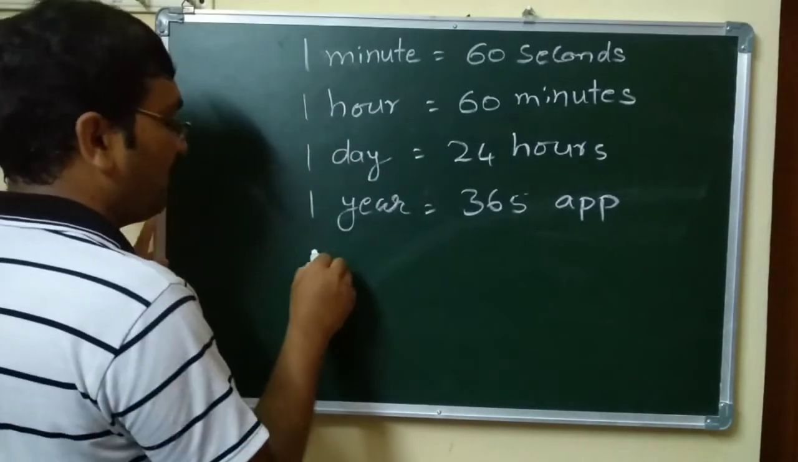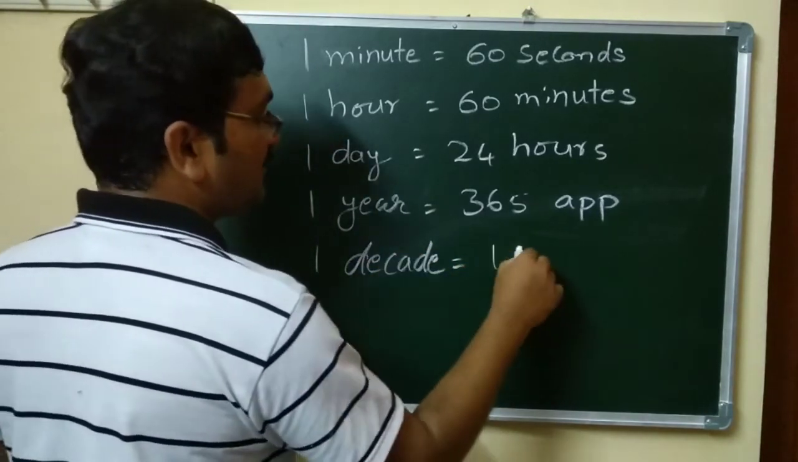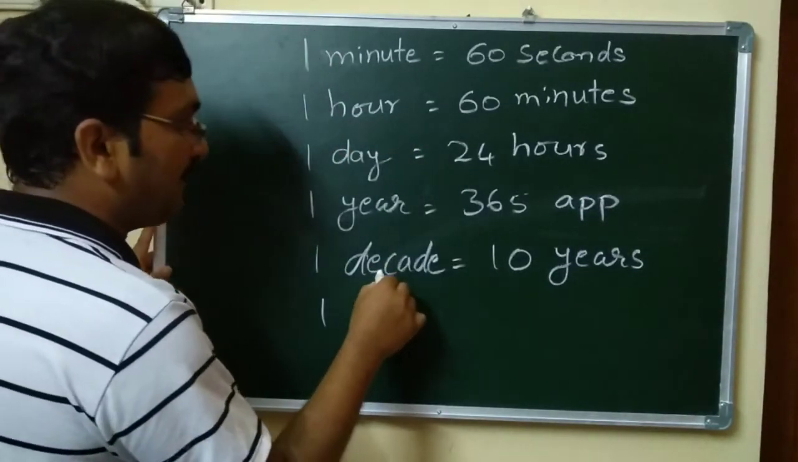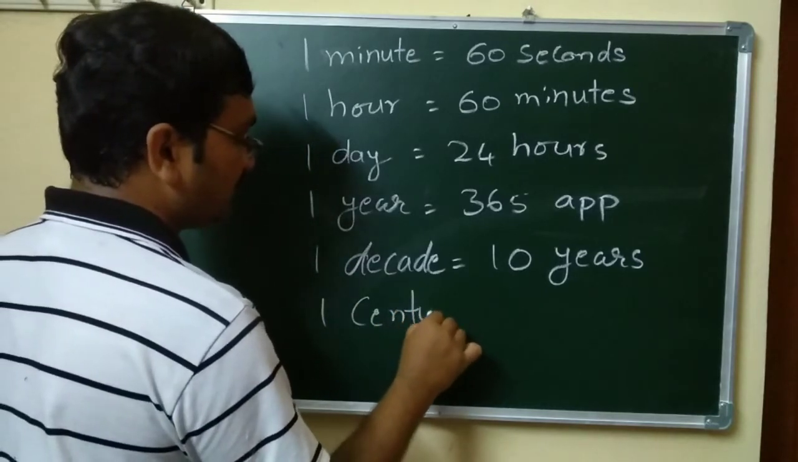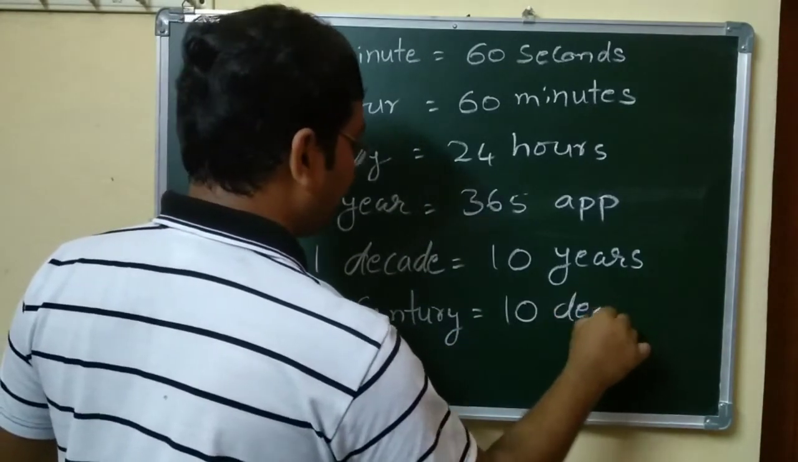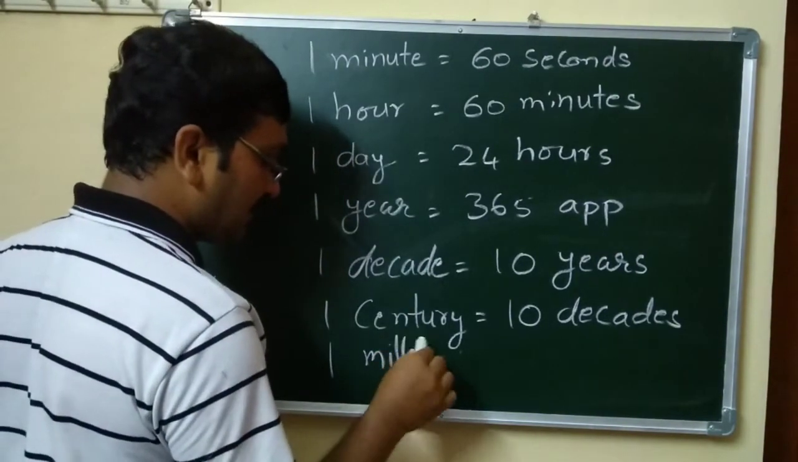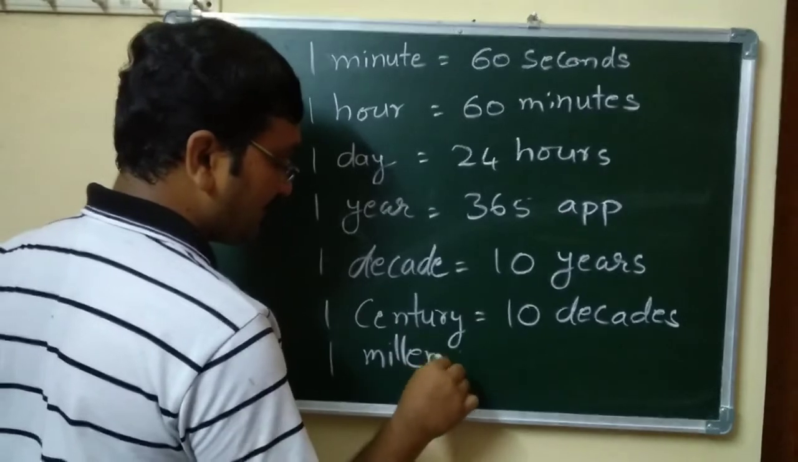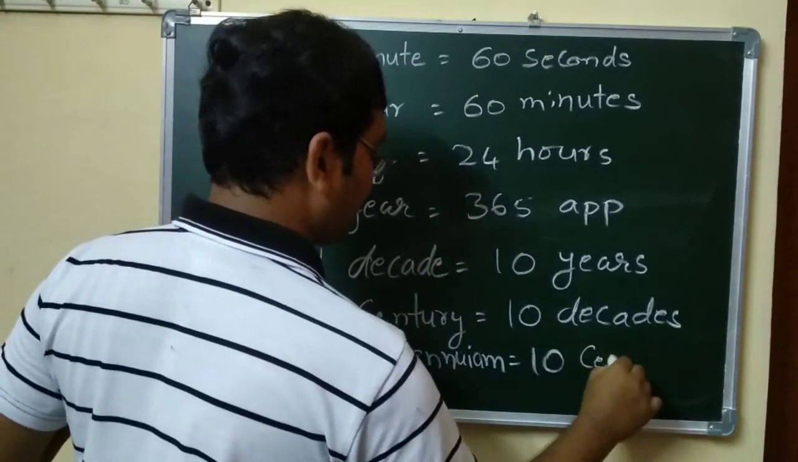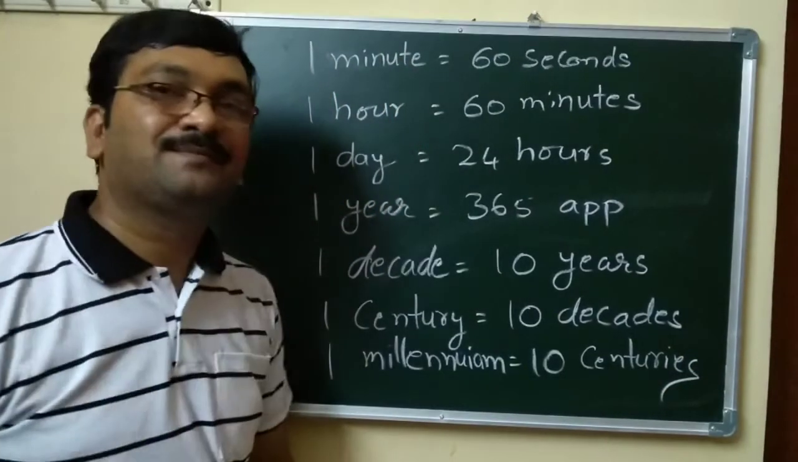So next one is 1 decade. So 1 decade equals 10 years. Then 1 century. So 1 century equals 10 decades. 1 millennium equals 10 centuries.